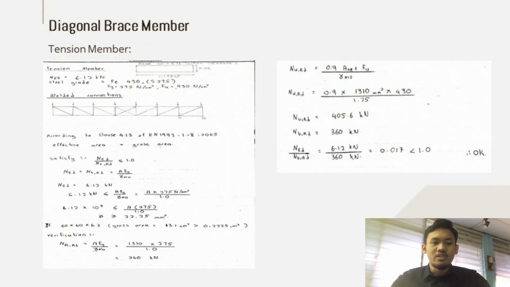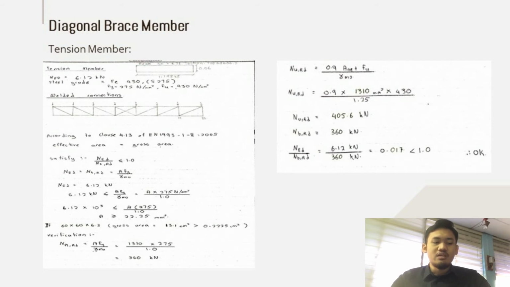So for the diagonal brace member for tension member, we get the highest maximum negative NED is 6.12 kilonewton at beam number 6 section 31. By using the same value of steel grade, we calculate the welded connection. According to clause 4.13 of EN 1993-1-8 2005, net area is equal to gross area.